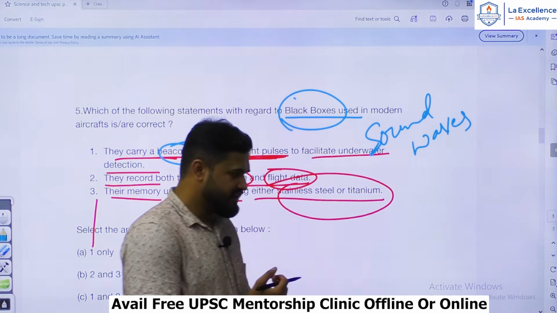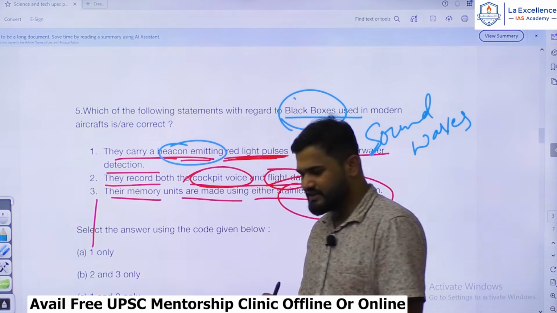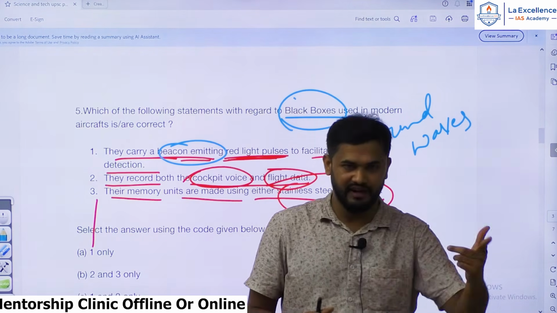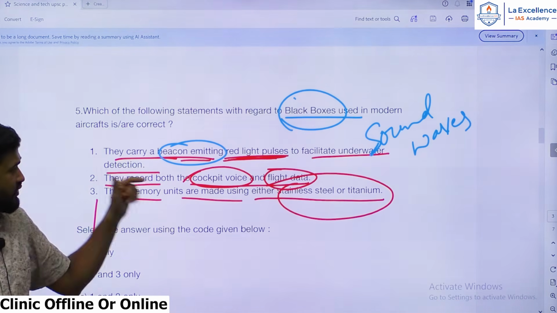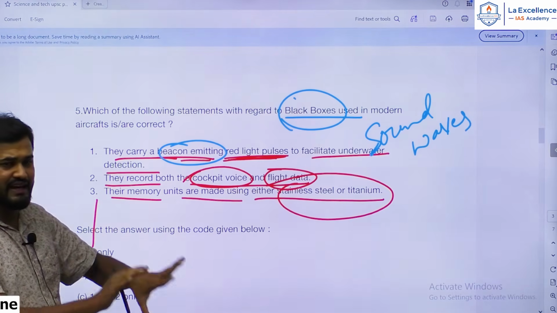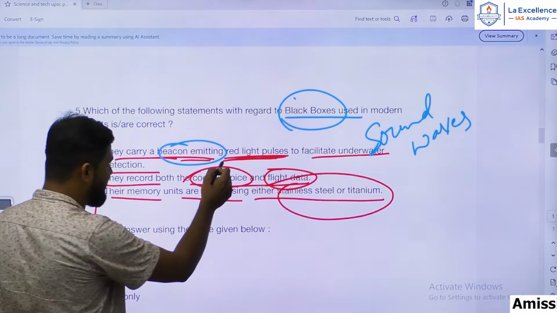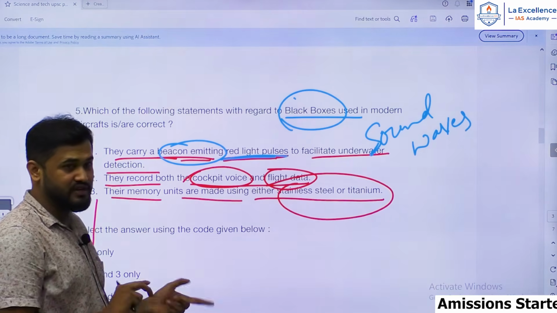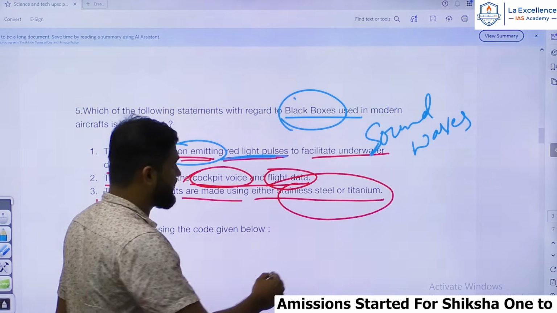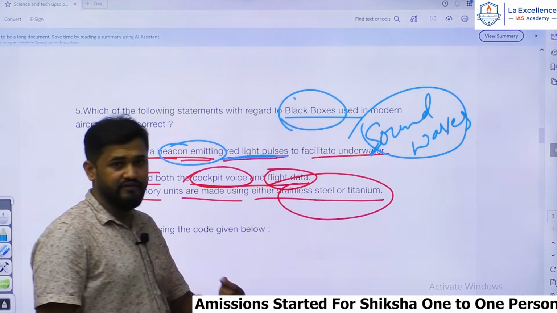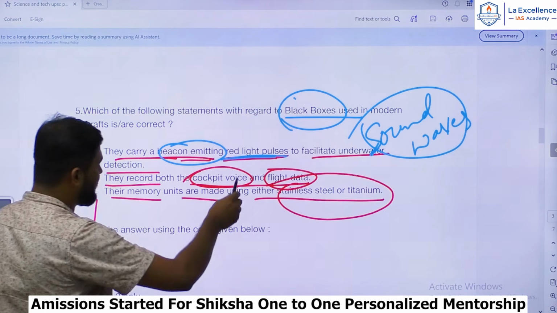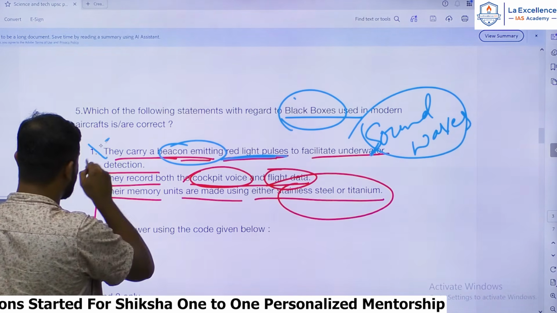When an aircraft crashes, it becomes muddy water, and in muddy water sound travels more than light. If you have this little understanding of how light and sound travel underwater, you can easily solve this, even though it's not entirely easy to guess. Sound waves travel longer distances underwater. Based on that you can eliminate this. They use sound waves.